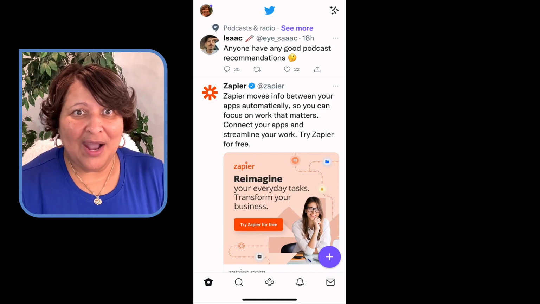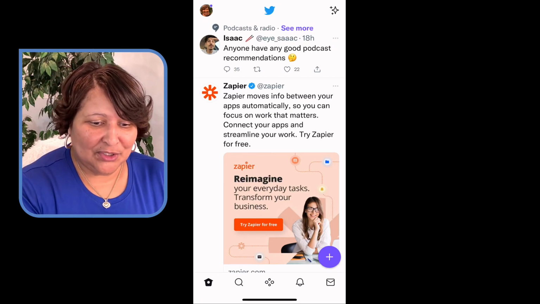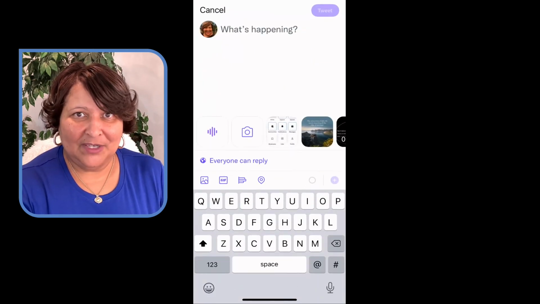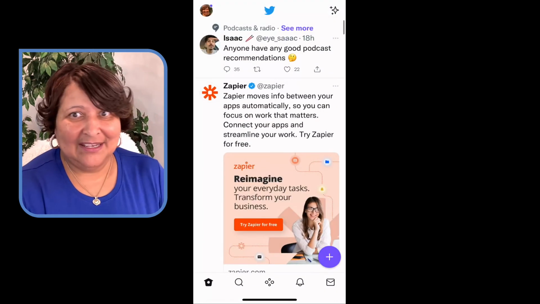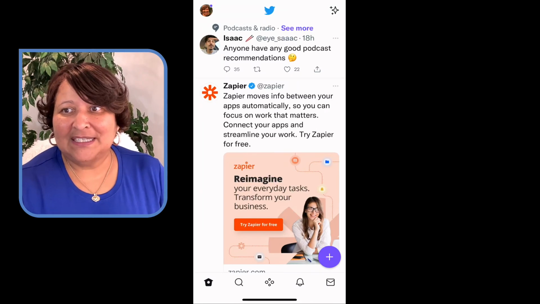So this purple icon is one you would use to compose a tweet. So I'm just going to tap it. But what you would do instead, if you're going to start a space, it's good, Eileen.